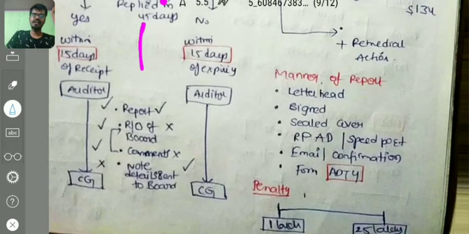The report of the auditor shall be there. Then the reply and observations of the board, if given, should be there. Here they have not given, so that point is not there. And also the comments of the auditors on the report and observations given by the board. Here it is there, here it is not there. And a note that details were sent to the board and they have not replied should be given in that particular case, right?